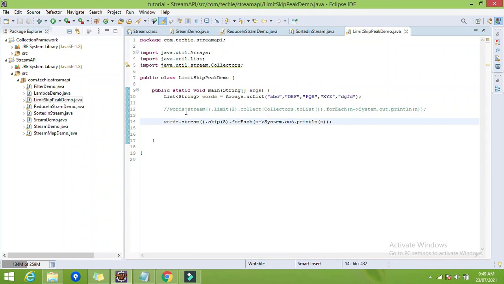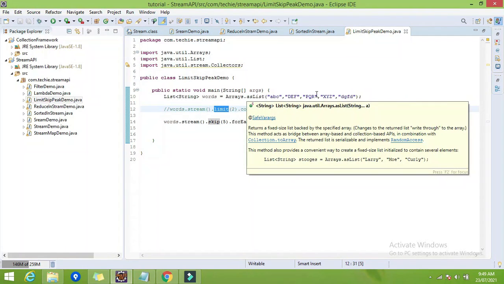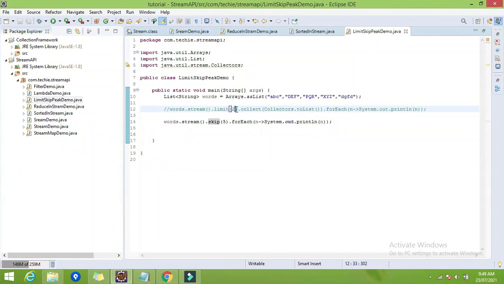So now we have seen the two methods. First one is the limit and second one is the skip. What is limit doing? Limit is limiting the number of elements. It will consider only the number of elements we have specified. If we specify 4, it will consider only the first 4 elements.